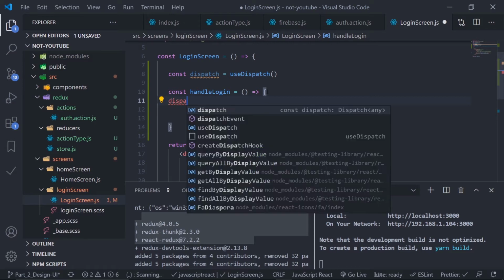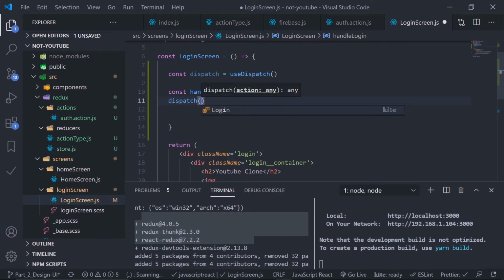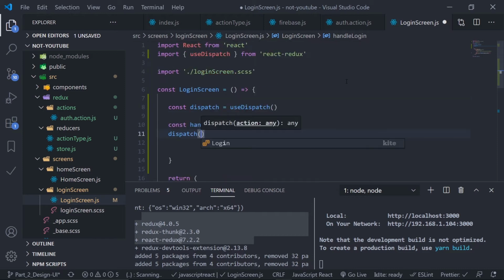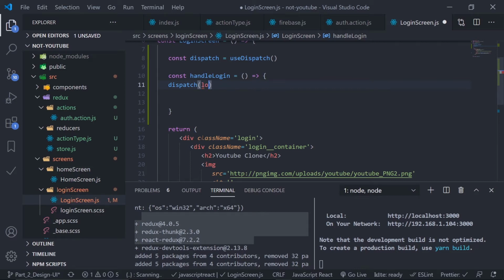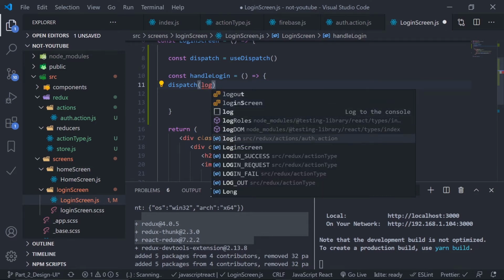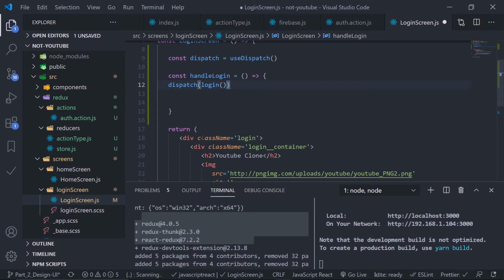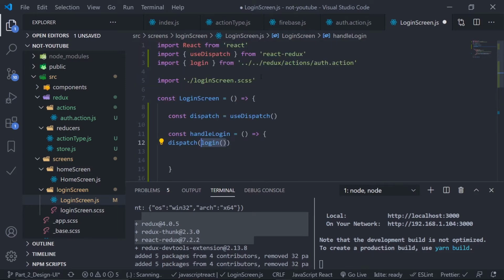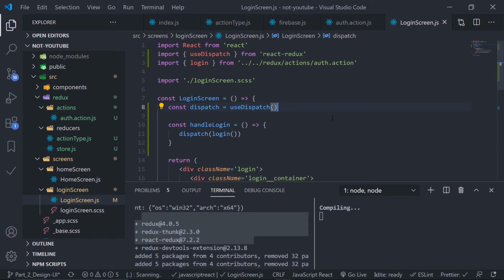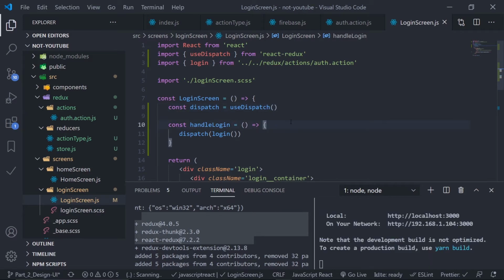So just dispatch. Inside this dispatch function I need to pass the action creator. So just import the action creator. Actually my auto import will do my job. So name of the action creator is login. This one should be auto imported. Just call this function. Remember we have to call this function, and it should be auto imported from /redux/action/auth.action. Thanks to my auto import. Save this. That's it. Okay, now let's see the data in our console, and then we'll come back and create a reducer.